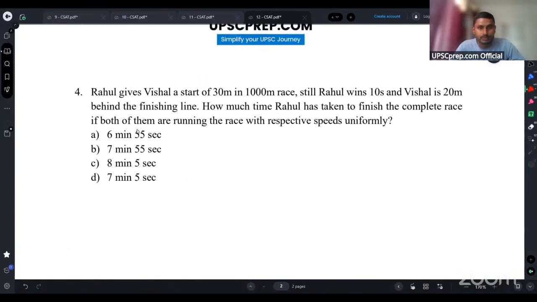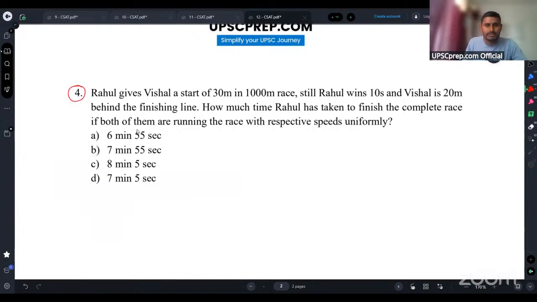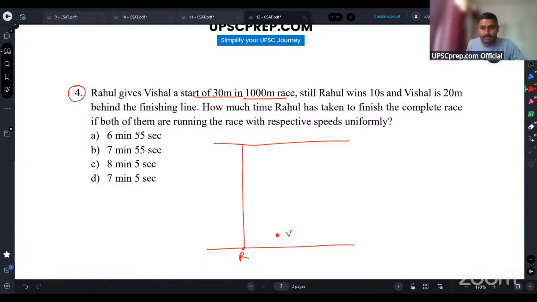Okay. Fourth one, guys. Fourth question I will solve. Rahul gives Vishal a start of 30 meters in a 1000-meter race. Now, we have this 1000-meter race and Rahul is giving a start of 30 meters. So Rahul is starting from here, but Vishal is starting from here, and this distance is 30 meters. Then still Rahul wins by 10 seconds and Vishal is 20 meters behind the finishing line. So Vishal will reach here, and this line is 20 meters behind.